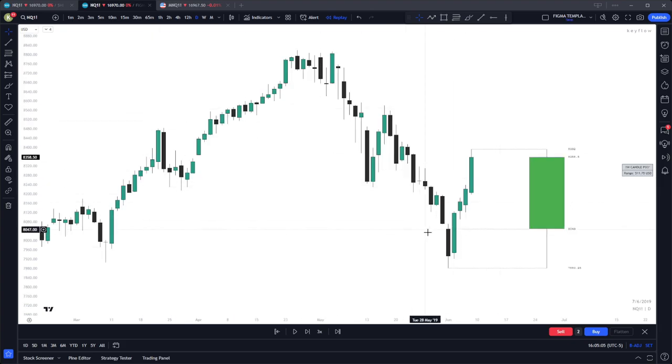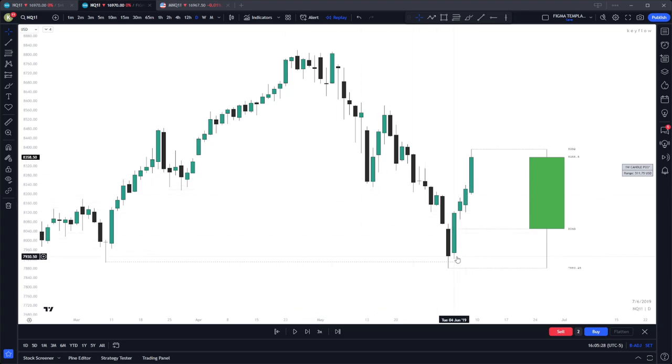Here's an example live on the chart of a weekly profile playing out. We can see right here on the Monday candle, we manipulate lower into this low right here. We go ahead and break this low. This is our manipulation move. And then we expand for the rest of the week.